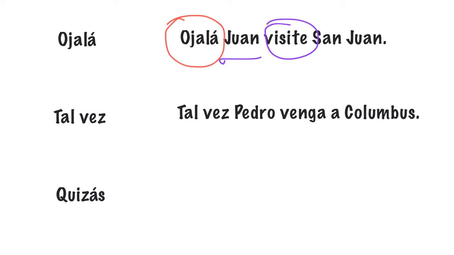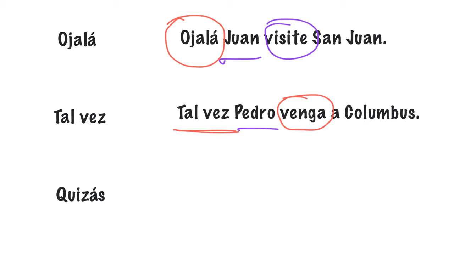Okay, and we immediately see the verb in the subjunctive. Why? Because we're using tal vez. And tal vez tells you, okay, you're going to use a subjunctive. It doesn't matter that you only have one subject and one verb and a single sentence.